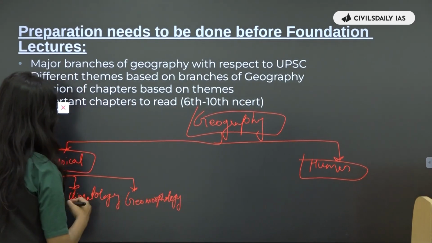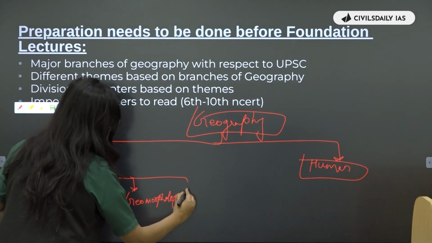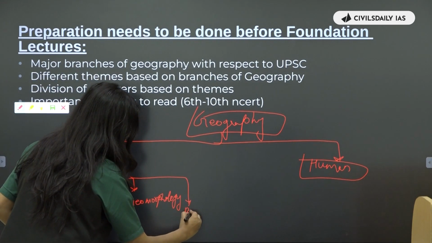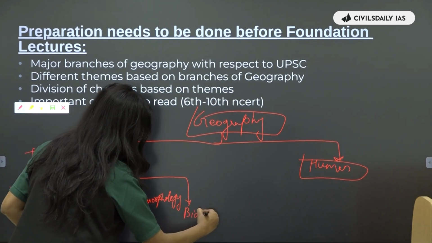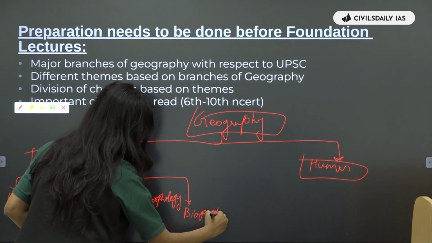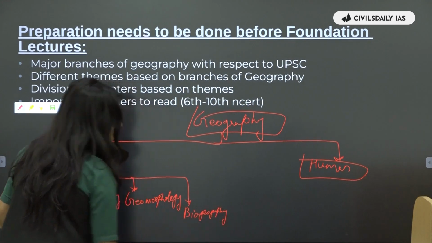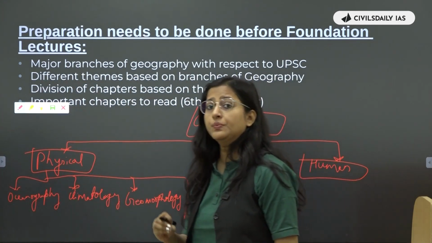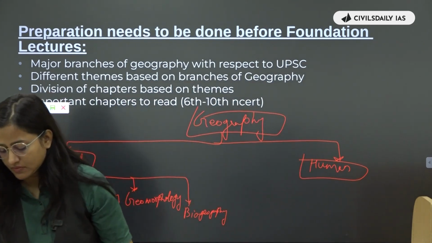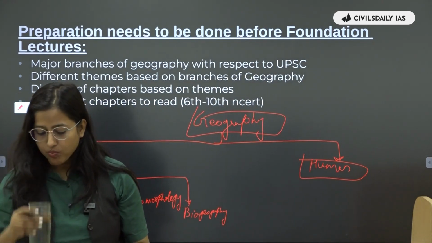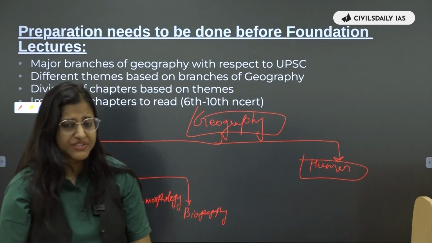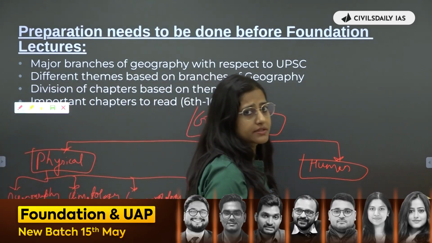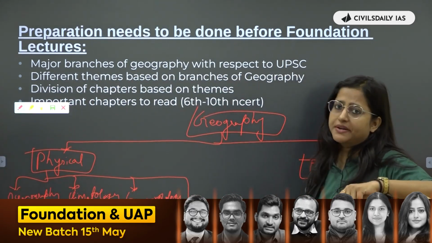Okay. Then we can also have biogeography. Biogeography is with respect to biosphere, with respect to environment. With respect to flora and faunas, or you can also write environmental geography.